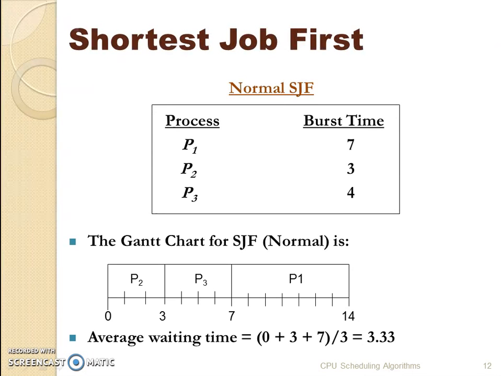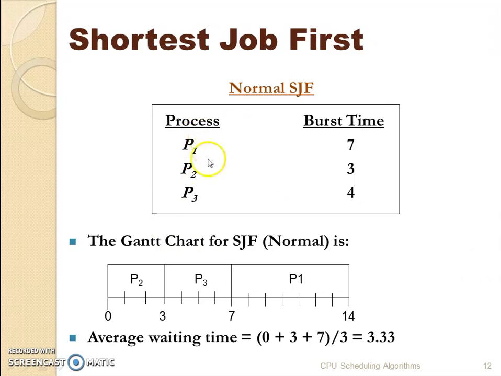Now the next algorithm is the shortest job first. Let's see the example. As the name indicates, the process with the shortest burst time will be executed first. Now we are given processes in the order of P1, P2 and P3. But since this is shortest job first, the process with the shortest burst time will be executed first.